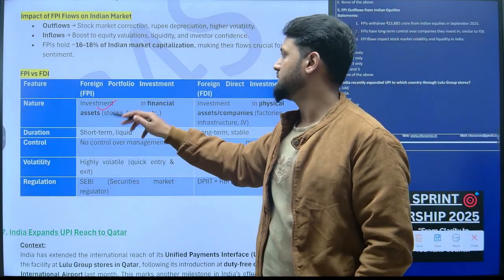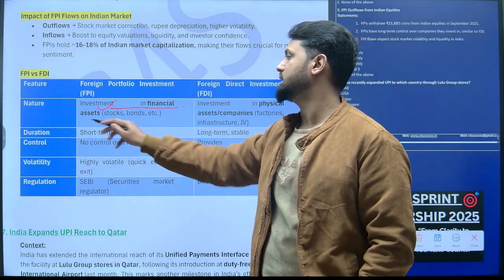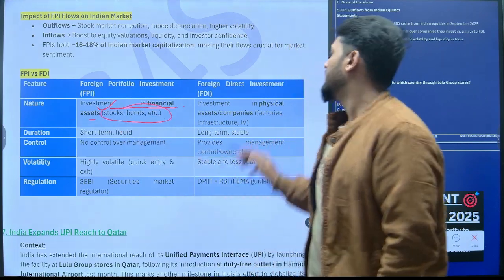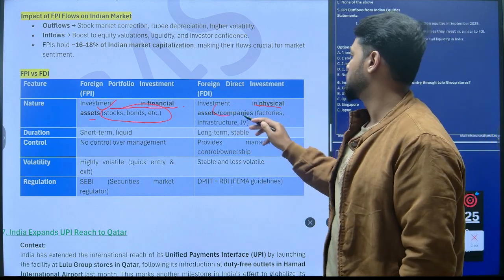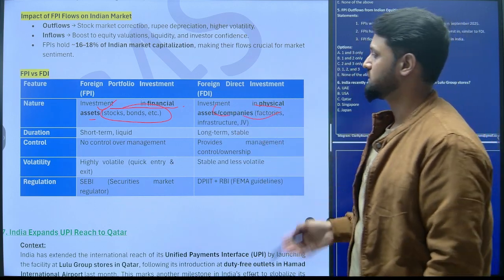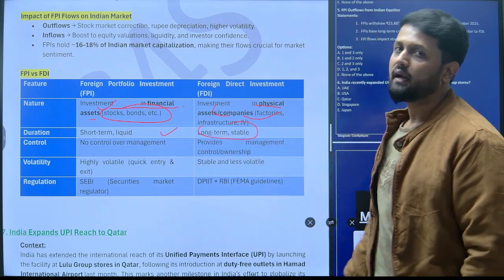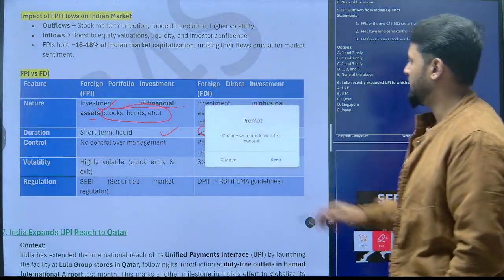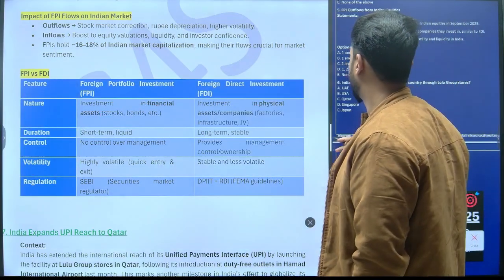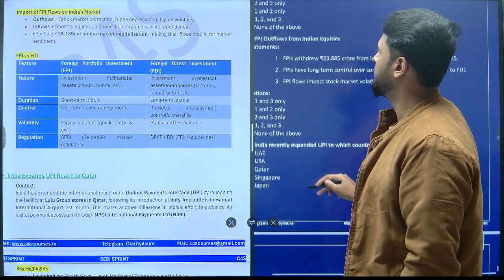See, FPI is investment in financial assets like stocks or bonds, while FDI is investment in physical assets, companies, to build either factories or infrastructure, right? These are basically short term liquid, long term stable, right? These are the nature of investment as far as these two, FPI and FDI, are concerned, right?